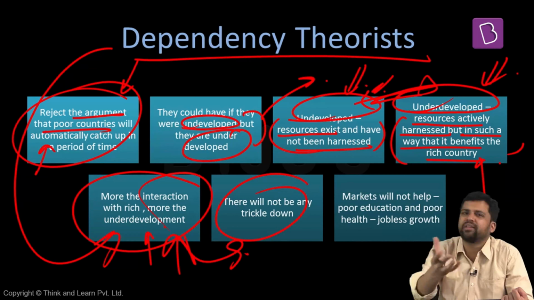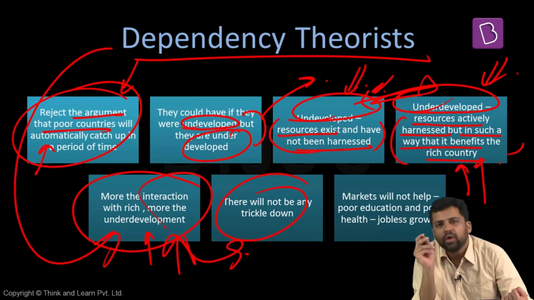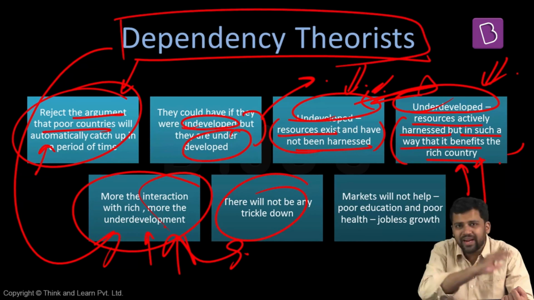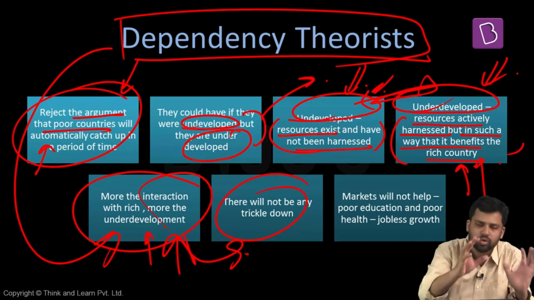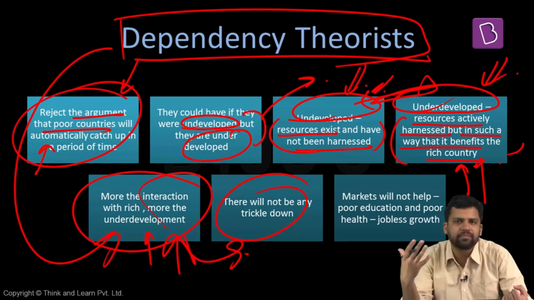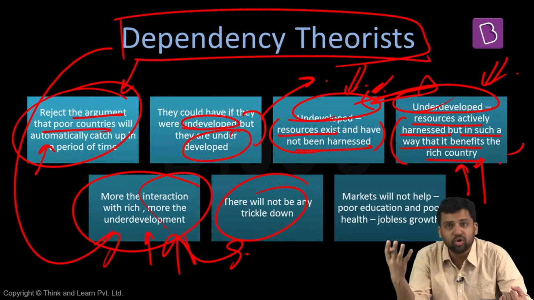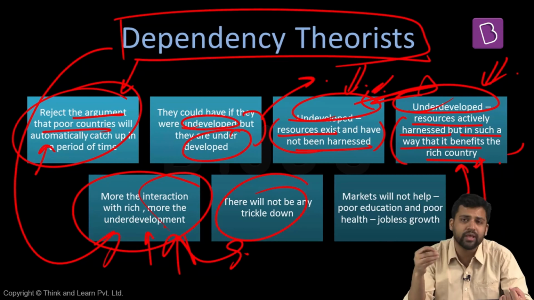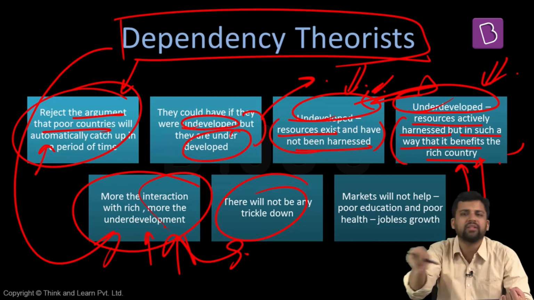And whatever other income benefits are there, it moves back to the rich country. So that is the reason they are suggesting that this entire system is such that the poorer countries are not going to get the benefits. In the underdeveloped countries, in the dependent economies, you have initiated markets. Some economists suggest that since you have initiated the markets, they can play a role, they can lead the role, and they can ensure the distribution of benefits. They can ensure that the benefits will trickle down to the bottom.